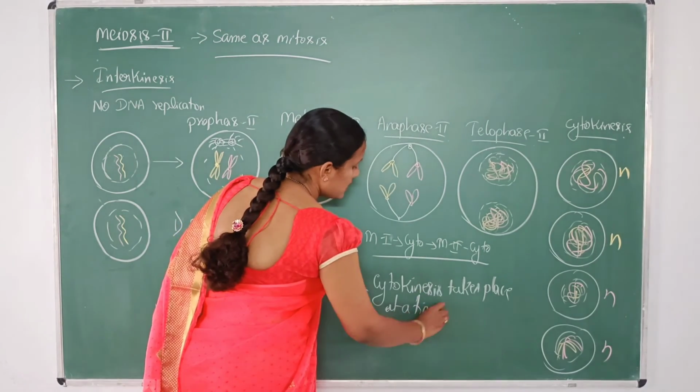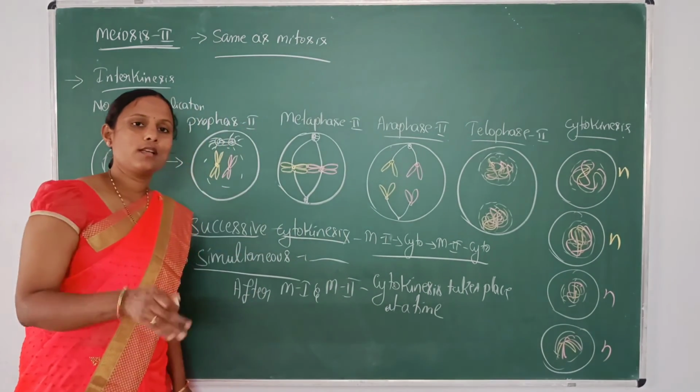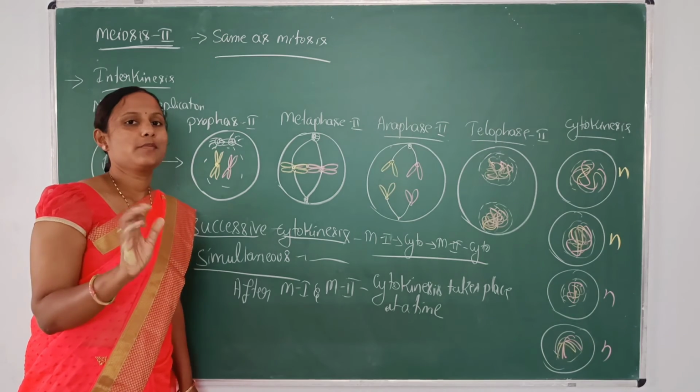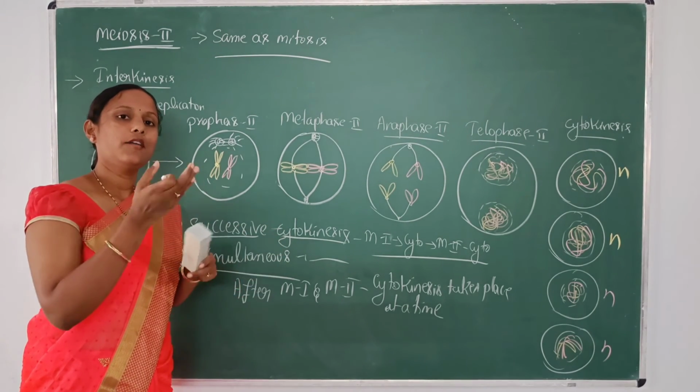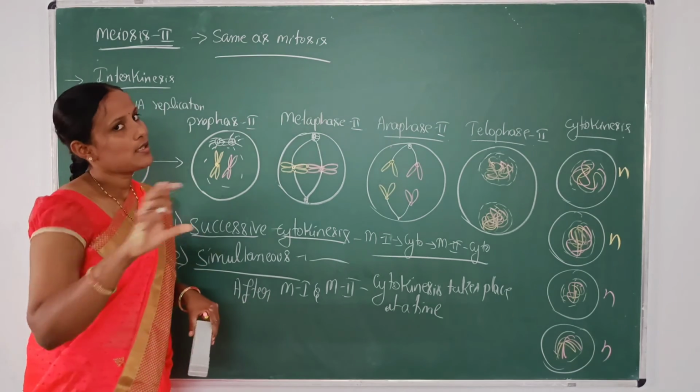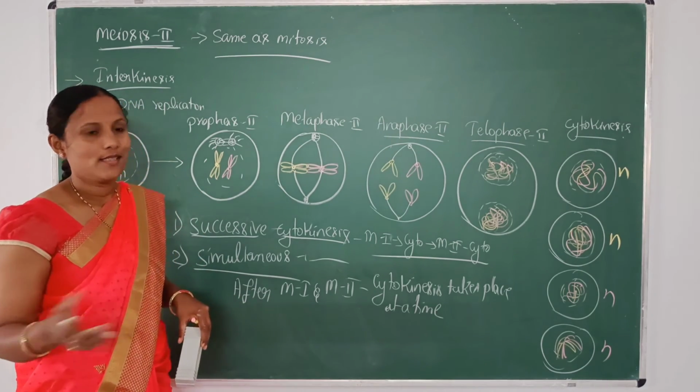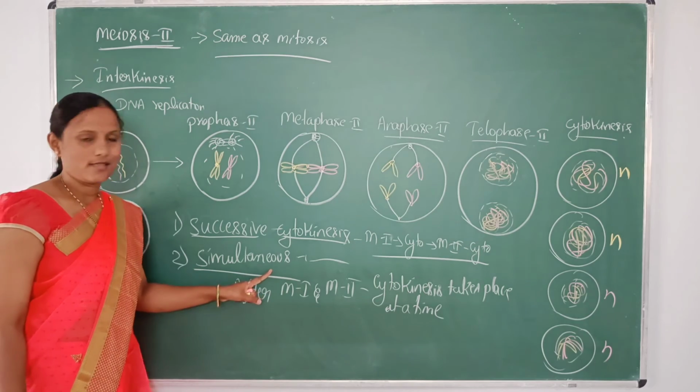That is, after meiosis 1, the cytoplasmic division will not take place. Totally together, after meiosis 1 and 2, the cytoplasmic division will take place. So that is called simultaneous.